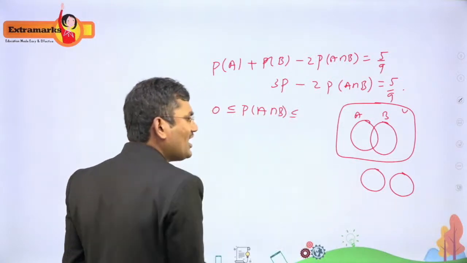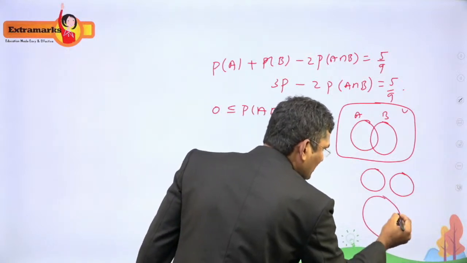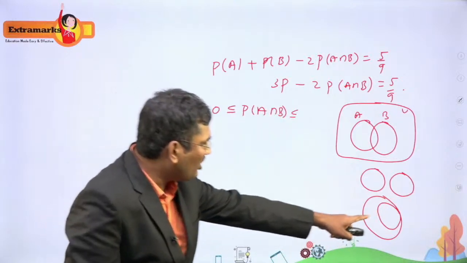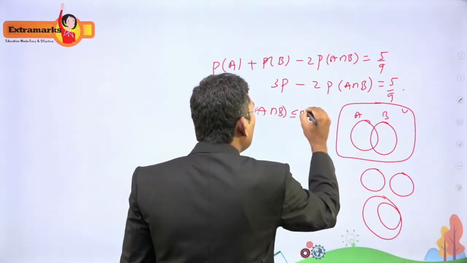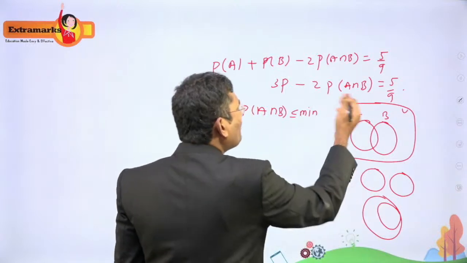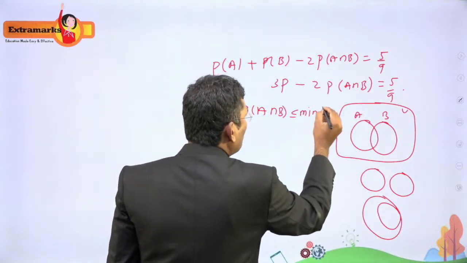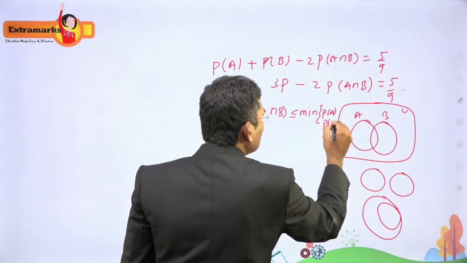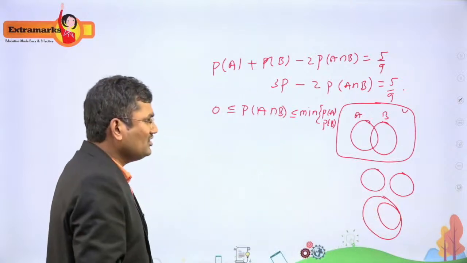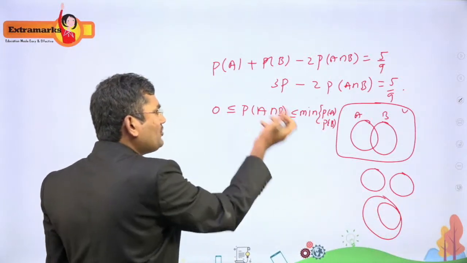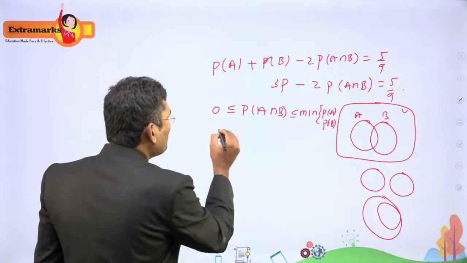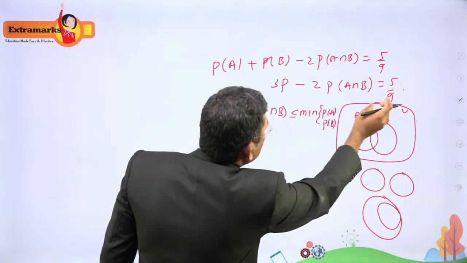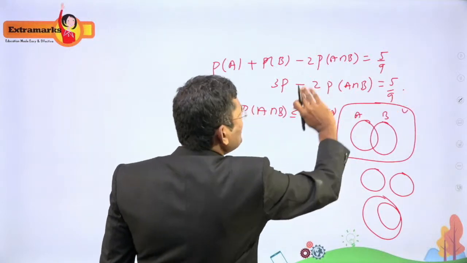And then what is the maximum value? The maximum value is when one circle lies completely inside the other; the intersection of these two is the smaller one, right? So what can you write? Minimum of P(A), P(B). Whatever is minimum, that is the common region, right? So that is the maximum of P(A ∩ B). Now they gave this one. This is equal to 5/9. We can write this as, this value shifted to this side and this value shifted to this side.